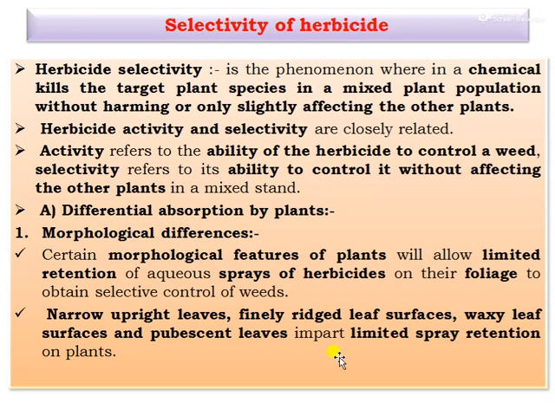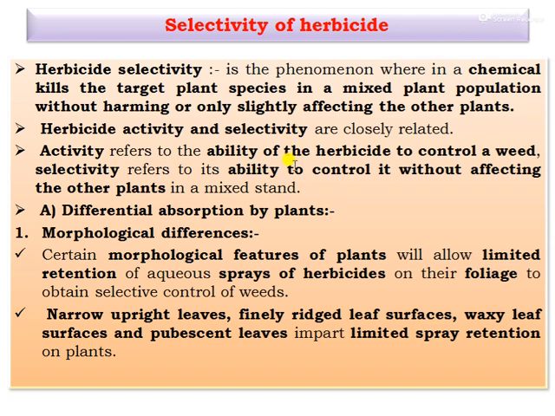Next point, you can see the selectivity of herbicides. Herbicide selectivity is the phenomenon where the chemical kills the target plant species in a mixed plant population without harming, or only slightly affecting, the other plants. This is the concept of herbicide selectivity.